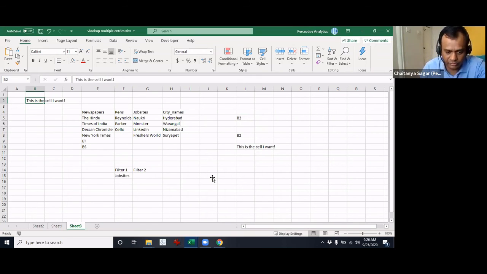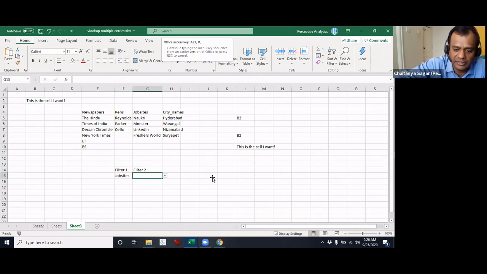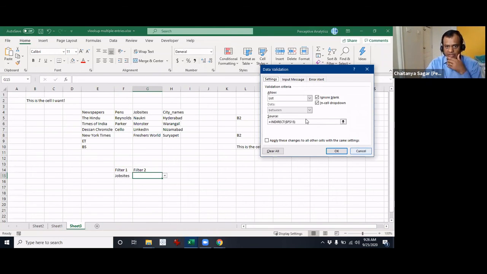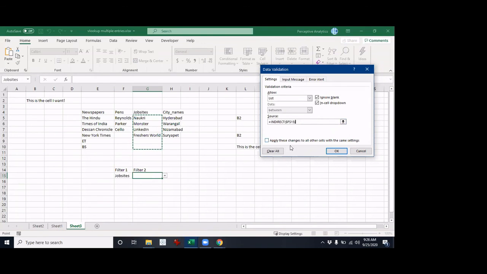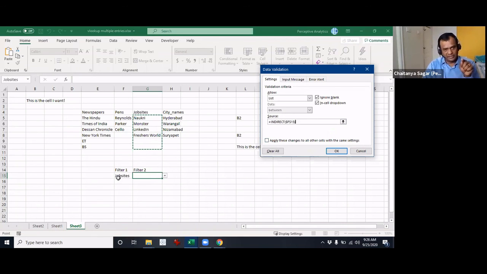Now let's come back and understand this one more time. Sorry, I skipped this actually. So what we are doing is we are saying equals indirect. This also works not just for a range, but also for a name. Now it is indirect of job sites. What is indirect of job sites? It looks up the range, and then it gives this range. That is how that comes. Understood? Yes, that is how the thing is working.